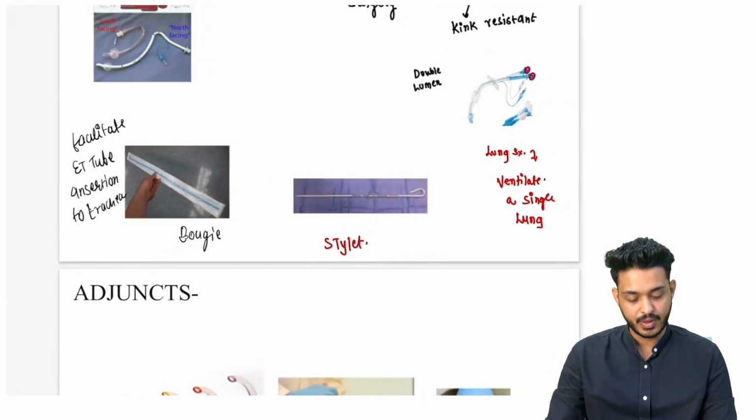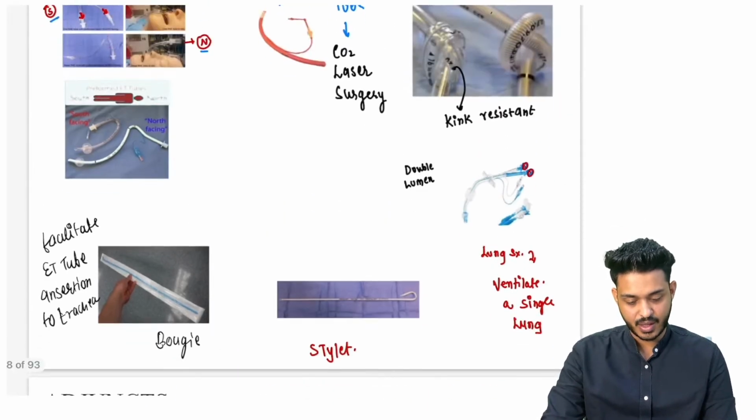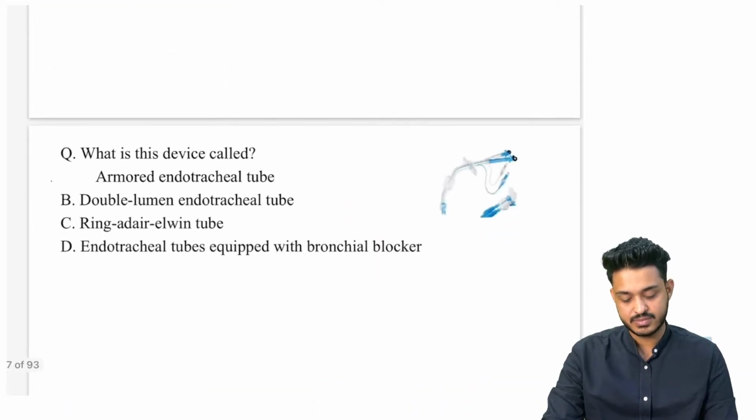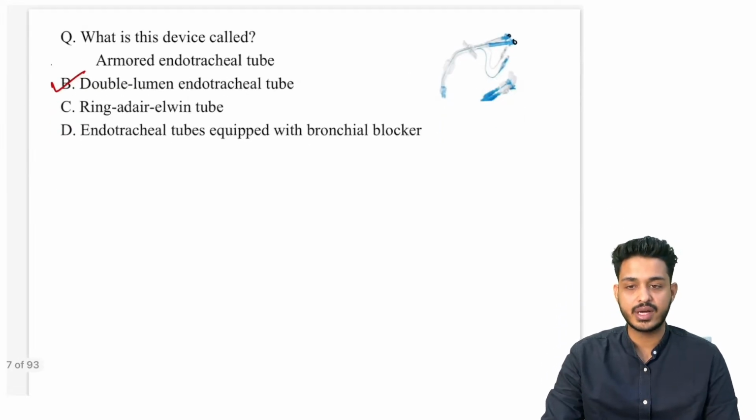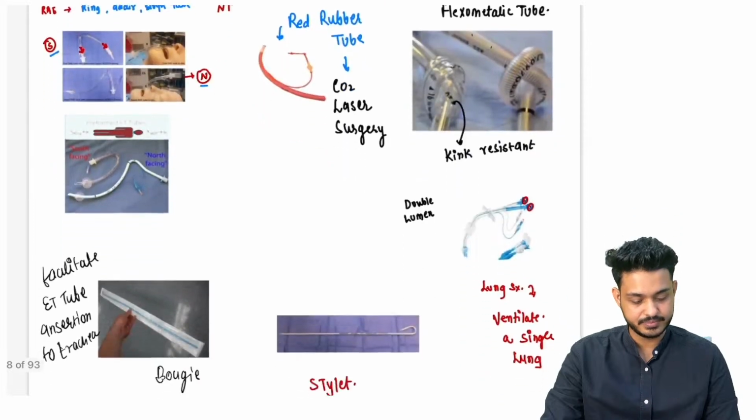These are your bougie and stylet, this is what you need to remember, right? So this is what about the tubes. Now try to solve. Now it is simple, it is your double lumen endotracheal tube, right?